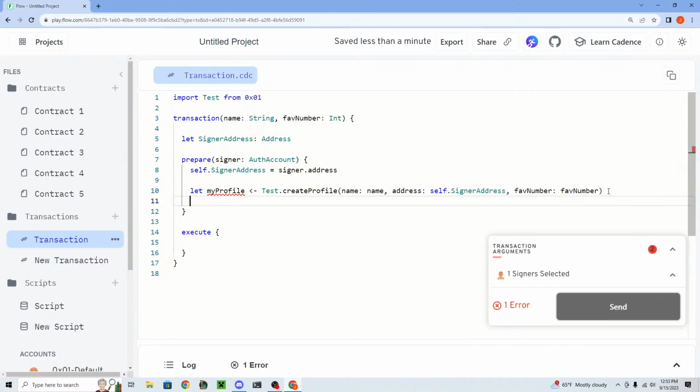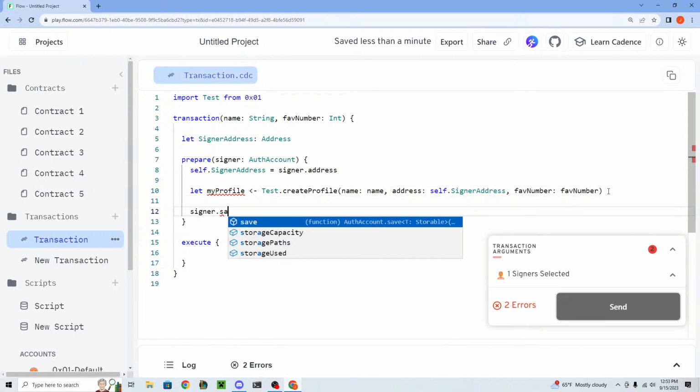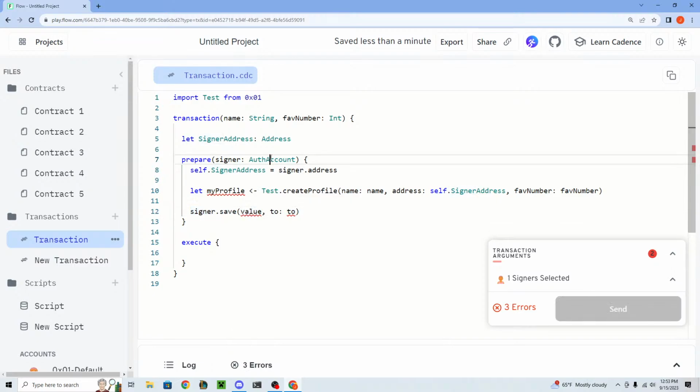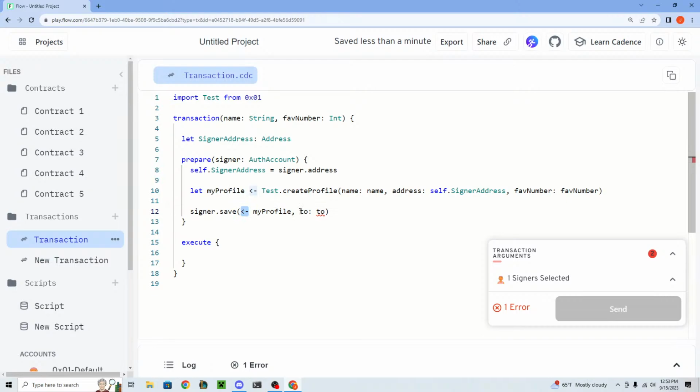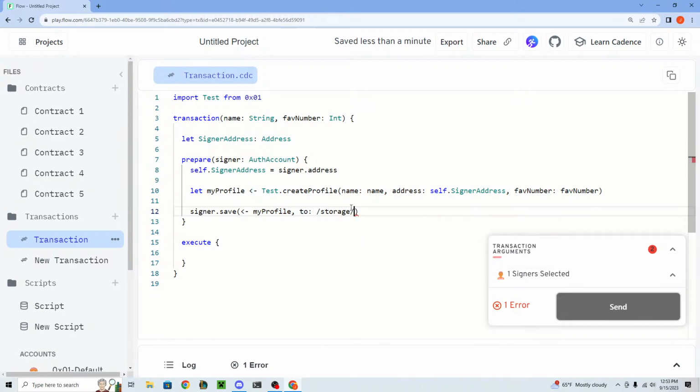And now what we can do is say signer dot save. So signer is the auth account, right? It's the person who signed the transaction. And just for the record, you can only ever get the auth account in the prepare stage of a transaction like this, because otherwise it'd be extremely dangerous, right? So signer dot save, the value, which is my profile, we're going to move that into the user storage. And then two, this is where we provide a storage path.